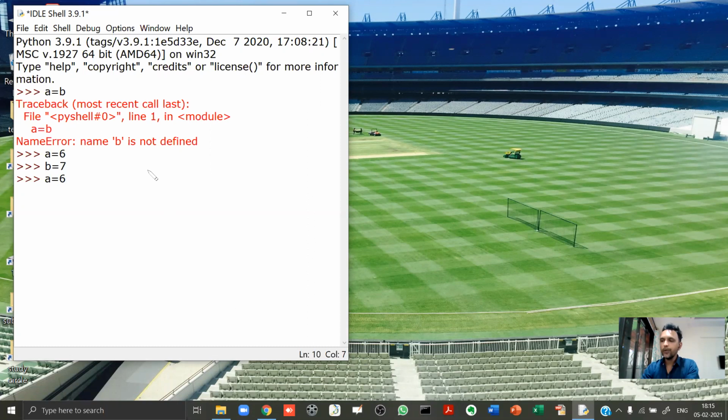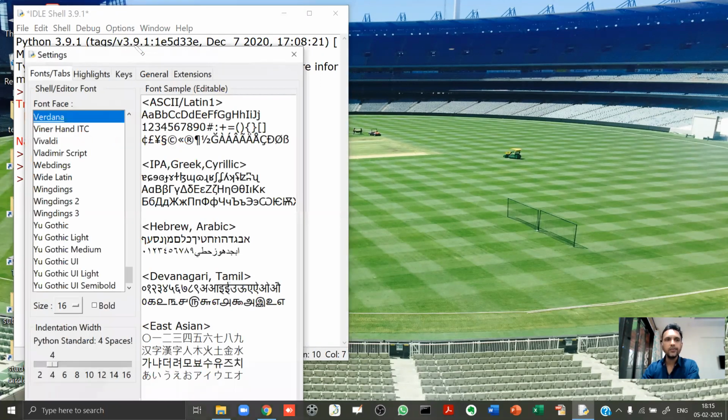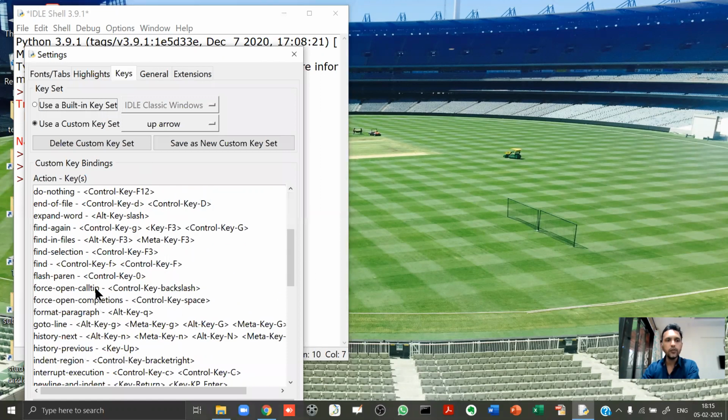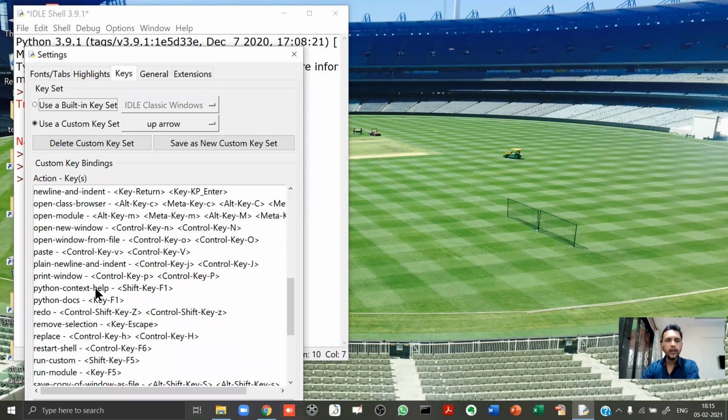So for that, you need to do one hack over here. Go to options, go to configure, go to keys. Now over here, see carefully. If you scroll this, you will see something like,